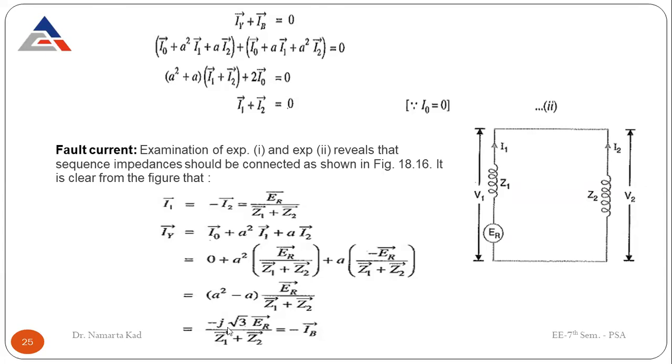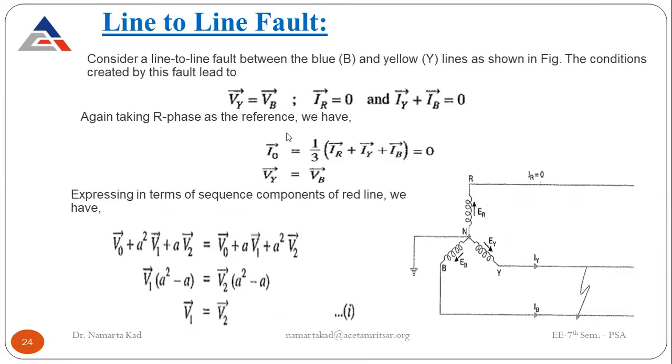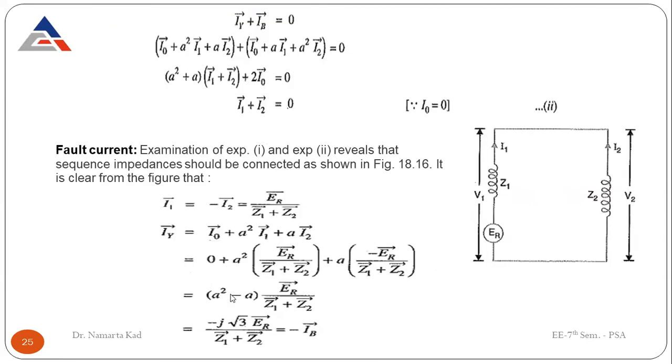So the final relation for IY is also equal to minus IB. So we have now come up with the three phase currents: IR is 0, IY has this formula, and IB is the negative of this formula.